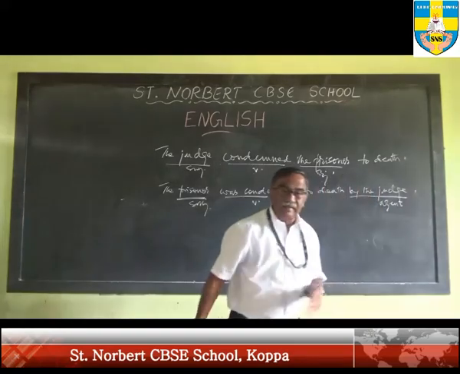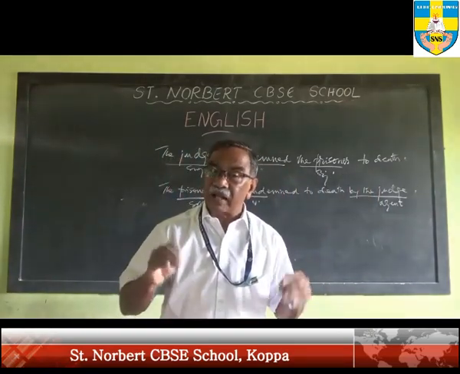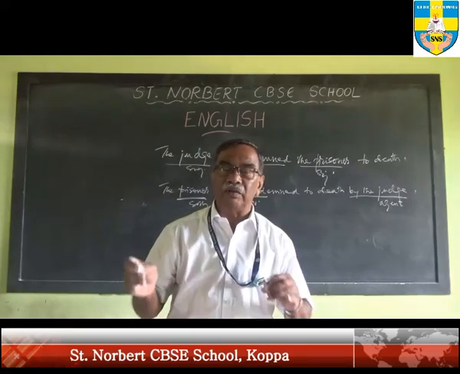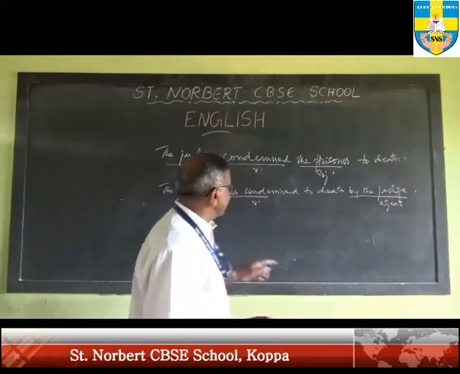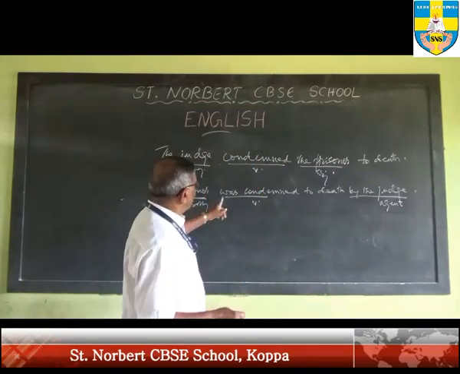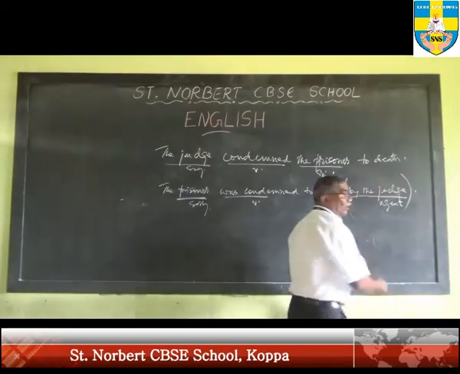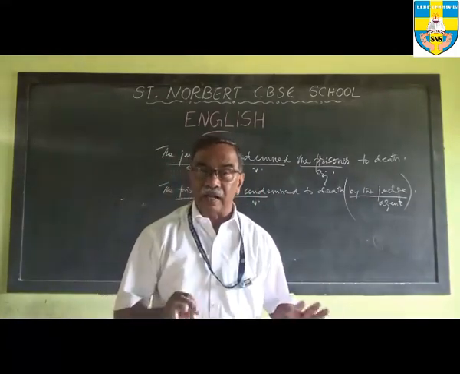But in this case, we can leave out the agent because it is understood that only judges have got the power to condemn a person to death. And therefore you can write the sentence as, the prisoner was condemned to death, full stop. We need not write by the judge. The by the judge is understood.